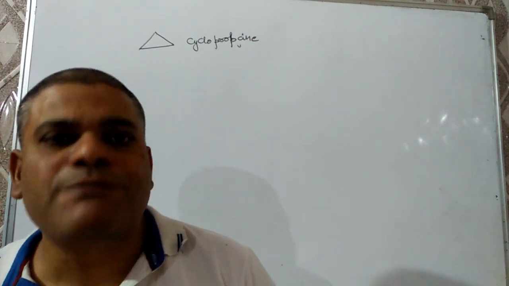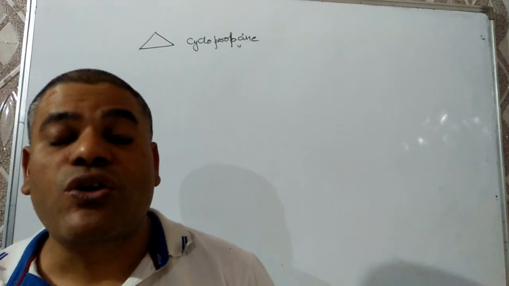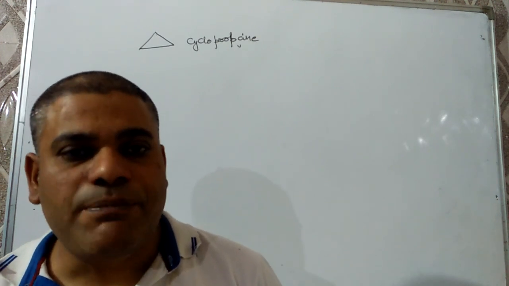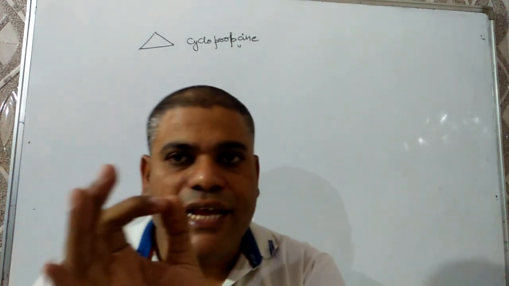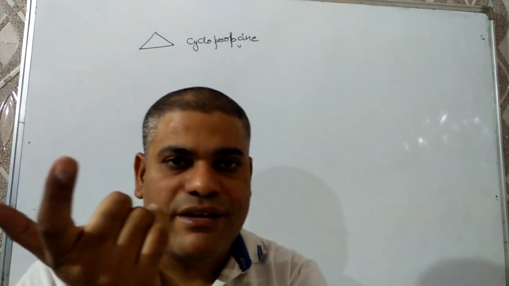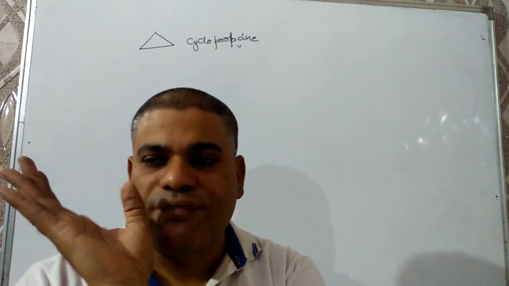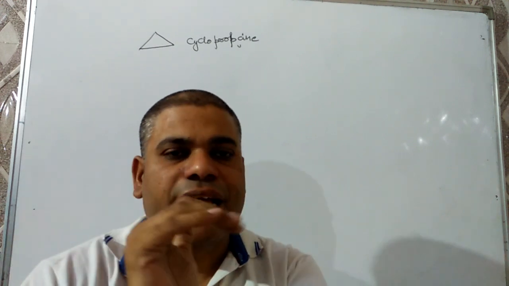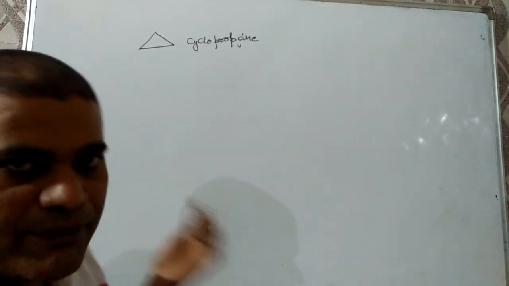Now, a very important thing is there. If a side chain is present and that has more carbon than the cyclic ring, or a functional group in it, then the cyclic ring is taken as a prefix. I am repeating, if there is a side chain and that has more carbon than the cyclic ring, or it has a functional group in it, then the cyclic ring is taken as a prefix, and vice versa. If no functional group is there and carbon atoms are fewer than the cyclic ring, then the cyclic ring is taken as the word root and the side chain is taken as a prefix. I am taking a few examples.